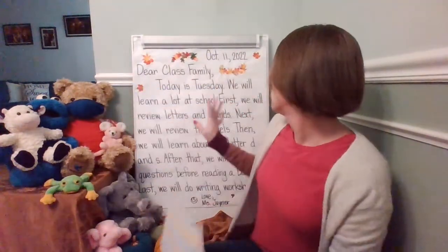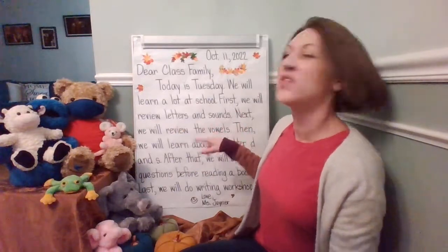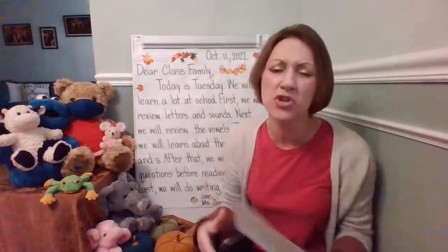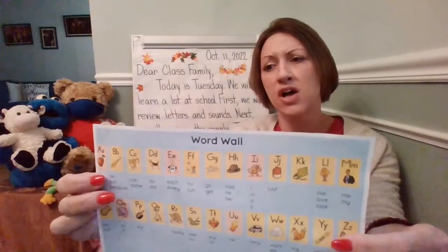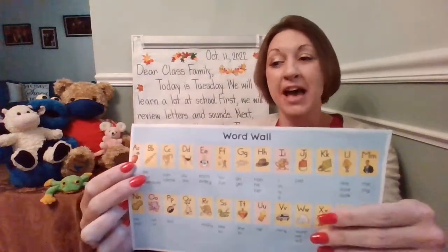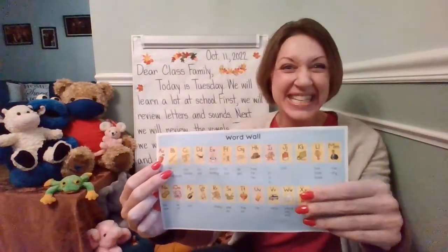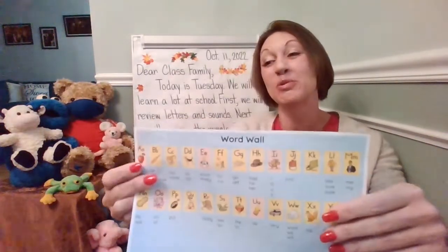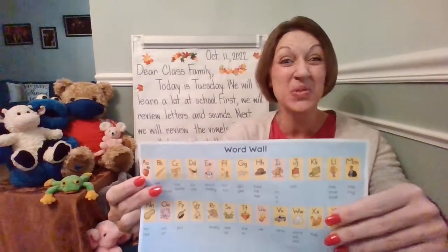Okay, so next we will review the vowels, just like we've been doing in kindergarten. Notice the vowels, the ones that have the red background. Let's review the vowels together, and then when we are singing and dancing and moving our bodies, we're going to be reviewing vowels there after we review the alphabet.